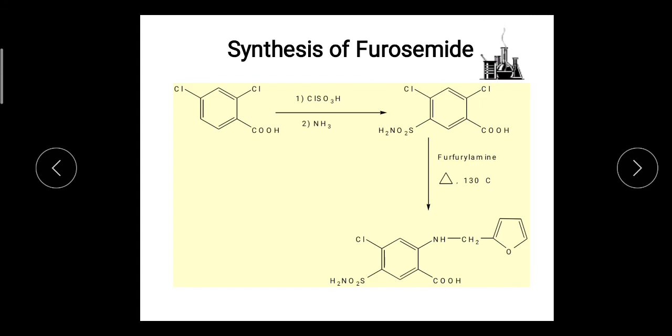And this compound, on reaction with furfurylamine, gives the synthesis of furosemide. On reacting this second product with furfurylamine, it gives furosemide. So this is the synthesis of furosemide.